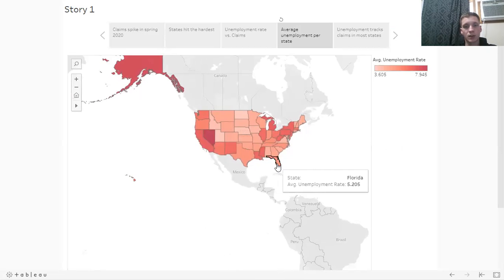Nevada is also on there, and Florida and Georgia, which had a large spike in claims for unemployment, don't have a super high unemployment rate on here.